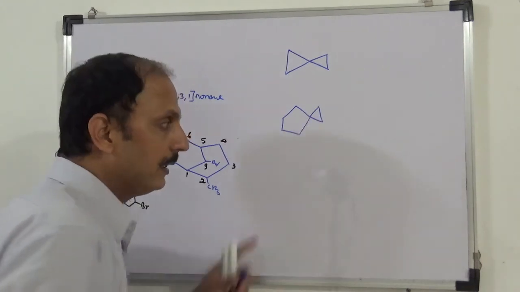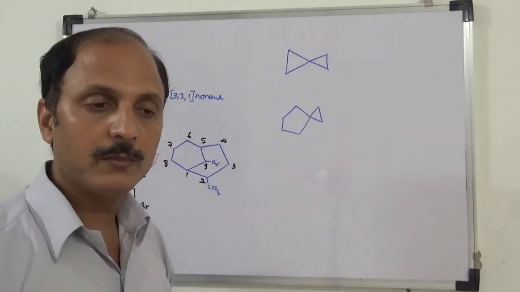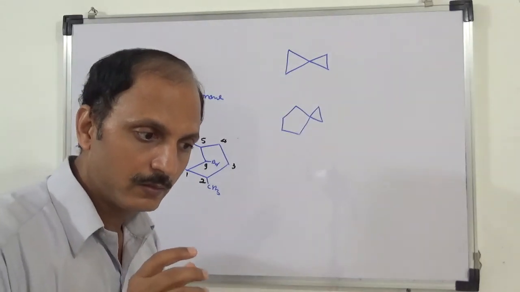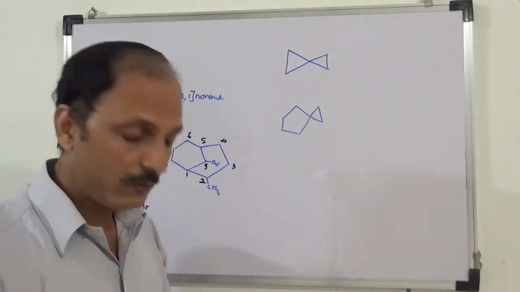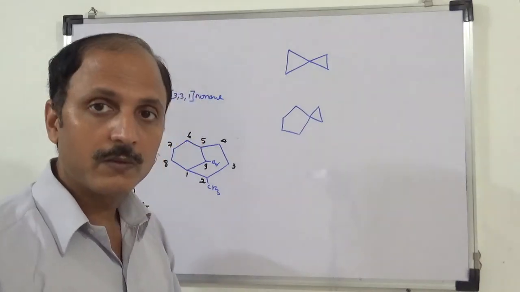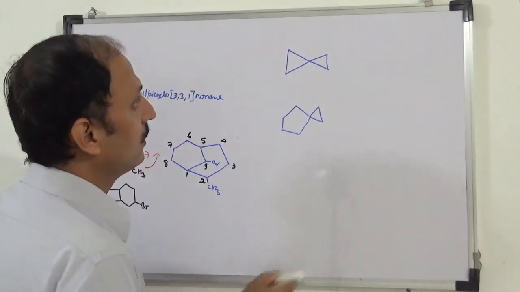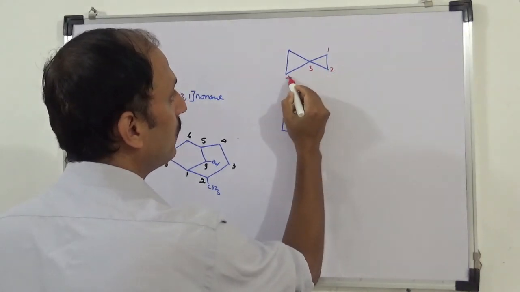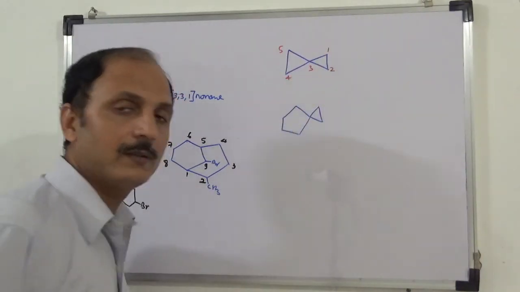In spiro we go by increasing number: first we write the smaller number of carbons, then the larger number. Here both sides are the same, so 1 2 3 4 5. We give numbering like this.